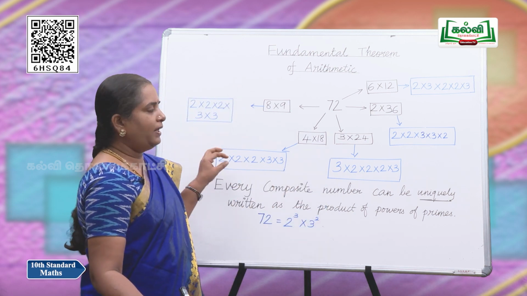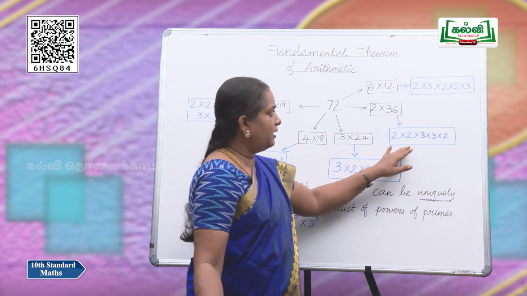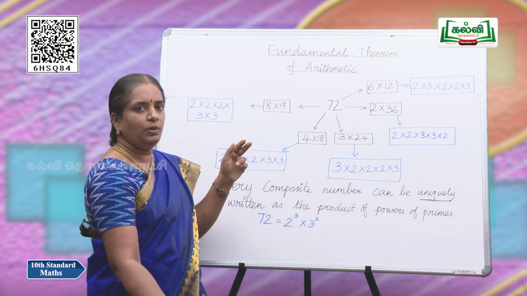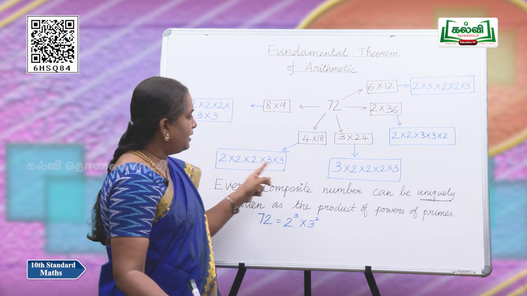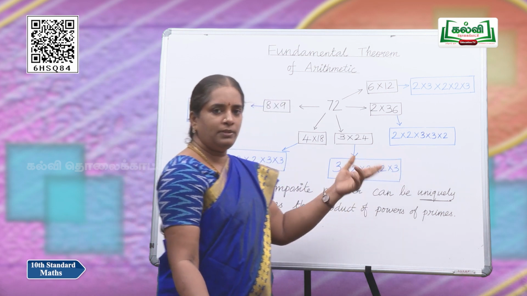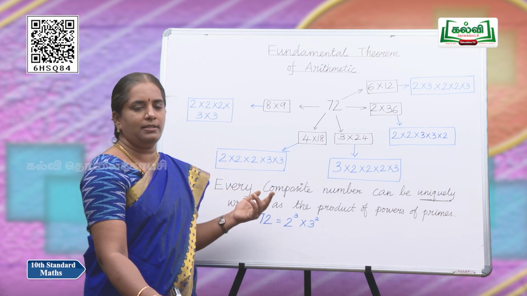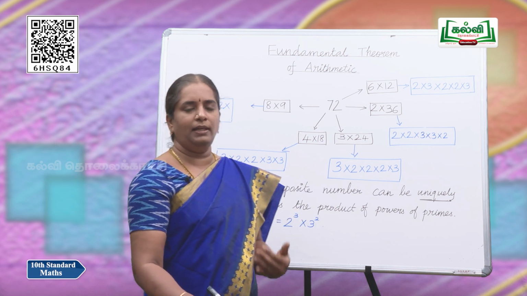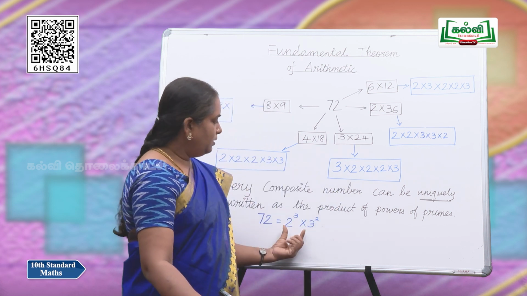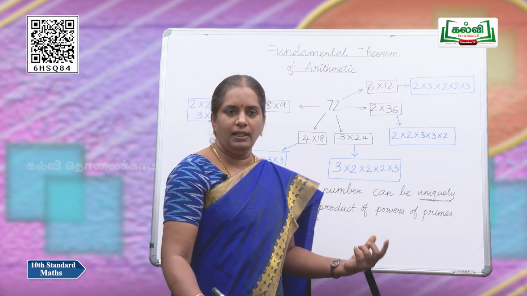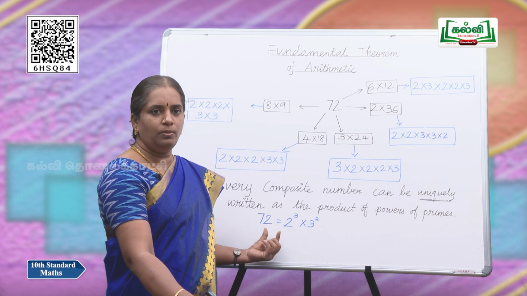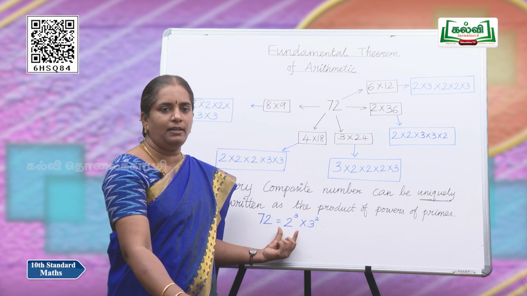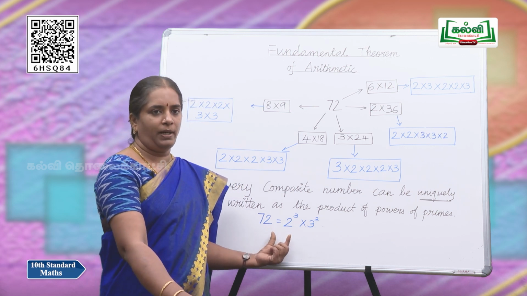Can you arrive at a unique way? Observe all these are written in a different way. But if you observe, there are only 3 2's in every product. We can say that there are 3 2's and 2 3's. So, we can write 72 as 3 power 2 into 2 power 3 or 2 power 3 into 3 power 2. So, this is a unique way. In any way you can follow and write 72 as only this. So, this is the final answer we get after decomposition into prime numbers.